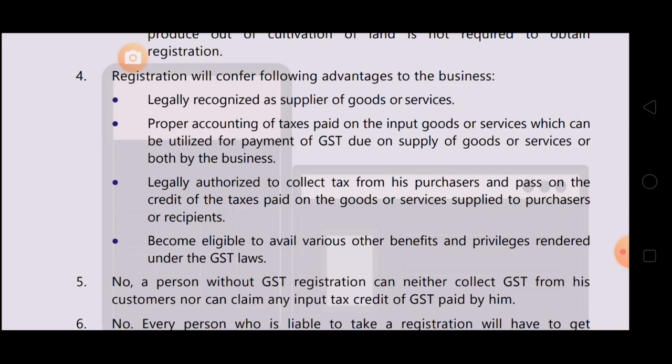Then proper accounting of taxes paid on the input goods or services, which can be utilized for payment of GST due on supply of goods or services or both by the business. Legally authorized to collect tax from his purchaser and pass on the credit of the taxes paid on the goods or services supplied to purchaser or recipients, becomes eligible to avail various other benefits and privileges rendered under the GST law. So first is supplier gets legal recognition, second is proper accounting of taxes, third is he is legally authorized to collect tax from purchaser, and he becomes eligible to avail the benefits which are rendered under the GST laws.